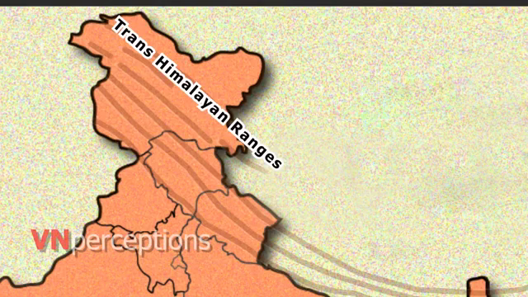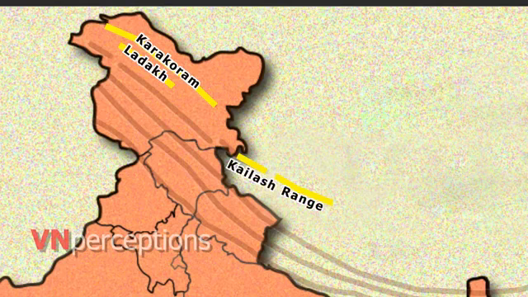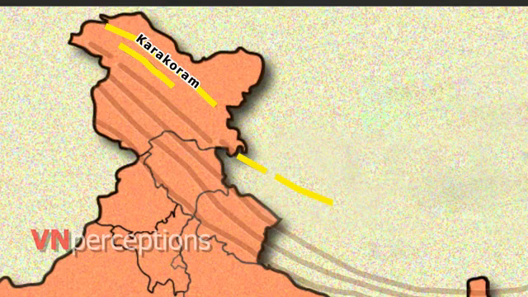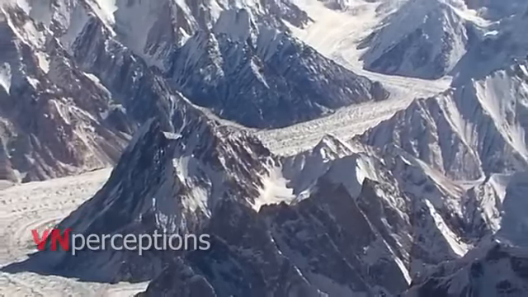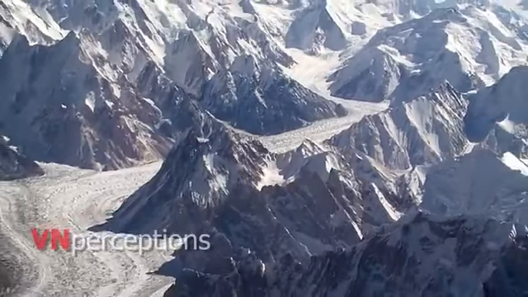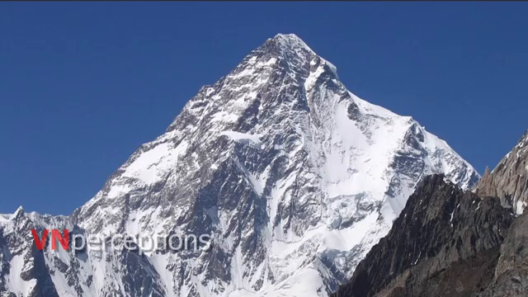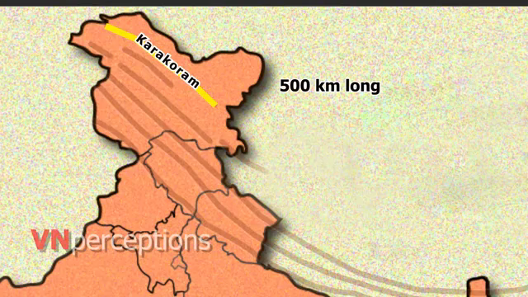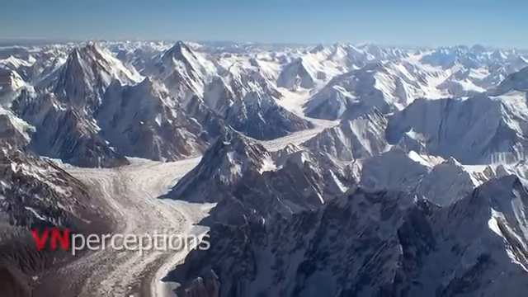It consists of Karakoram, Ladakh and Kailash Range. The Karakoram Range is located in the northern part of the state of Jammu and Kashmir. It is one of the major ranges of the Himalayan system. It is the home of the highest concentration of peaks rising over 8,000 meters. K2 is the second highest peak in the world and the highest peak in India. It runs for a distance of 500 kilometers and is the most heavily glaciated part of the world outside the polar region.